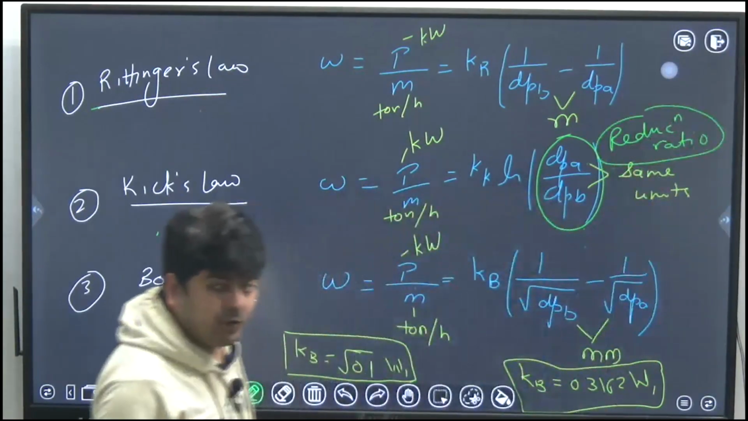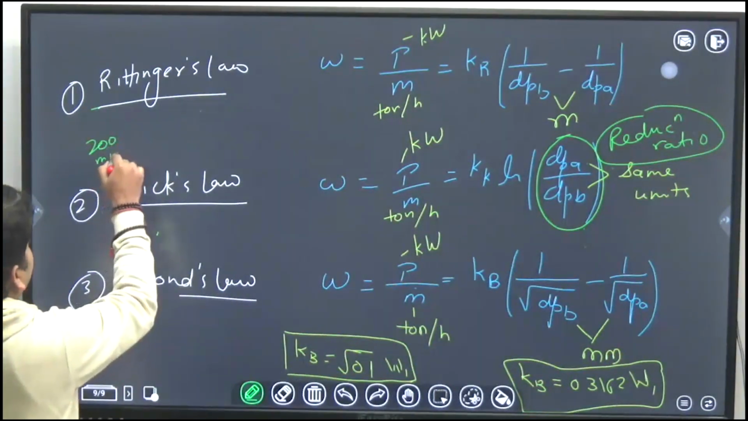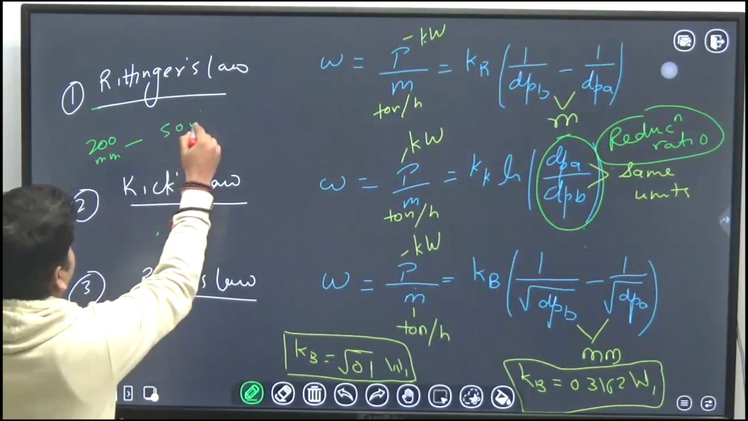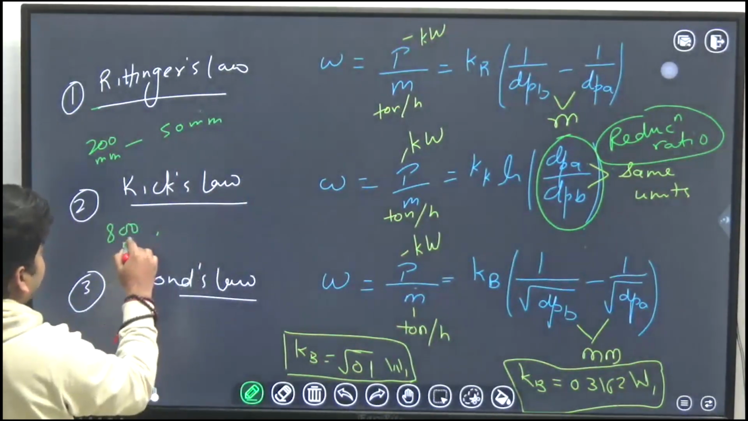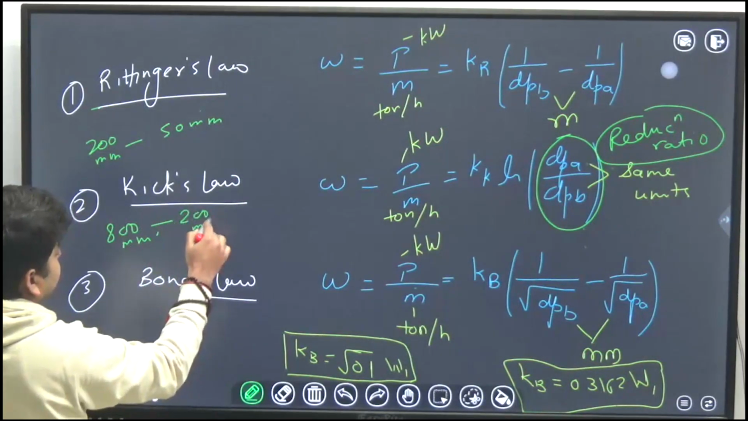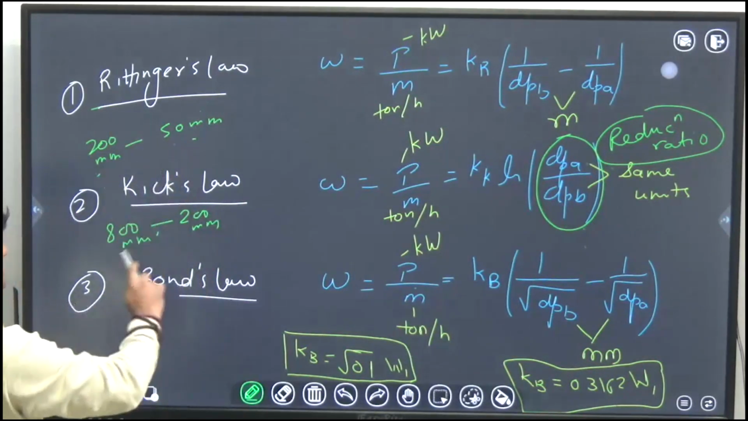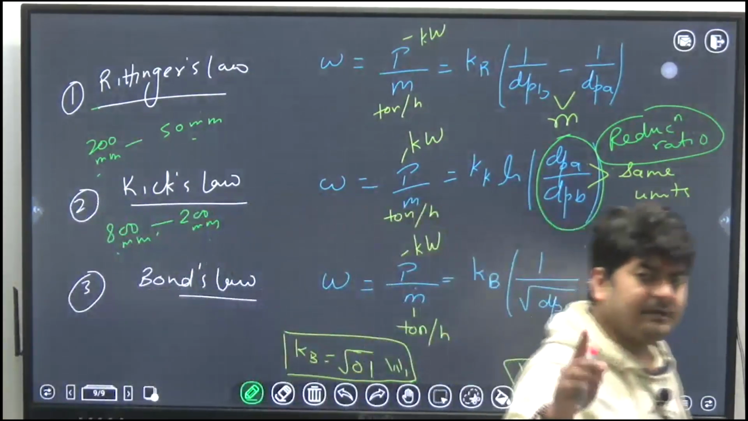Means if you want to reduce the size of a particle from 200 mm to 50 mm, or a particle from 800 mm to 200 mm, you can see the reduction ratio is the same, 4. So energy required for crushing will be the same. That is Kick's law.